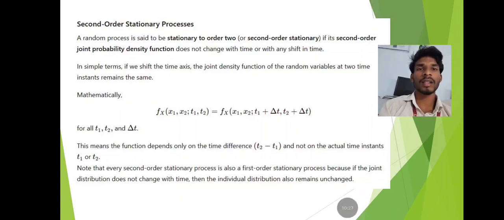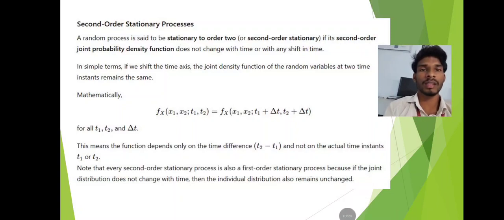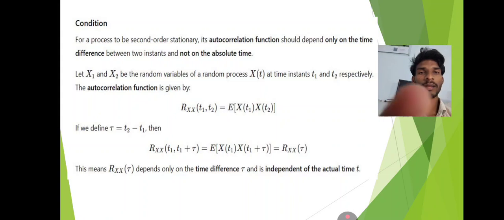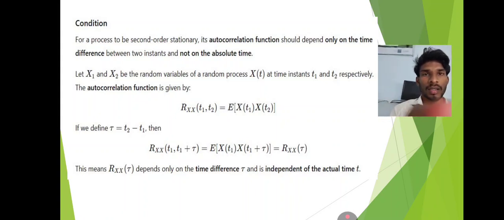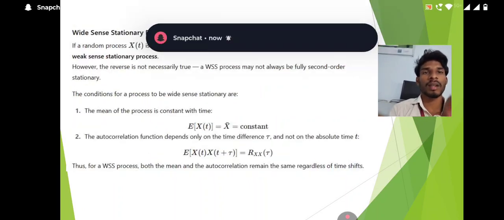In this second order stationary process, the mathematical equation is f of x(x1, x2; t1, t2) equals f of x(x1, x2; t1 plus delta t, t2 plus delta t). We also know the condition of second order process. This means Rxx of tau depends on the time difference and is independent of the actual time.